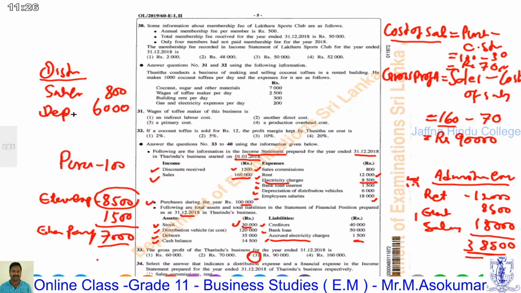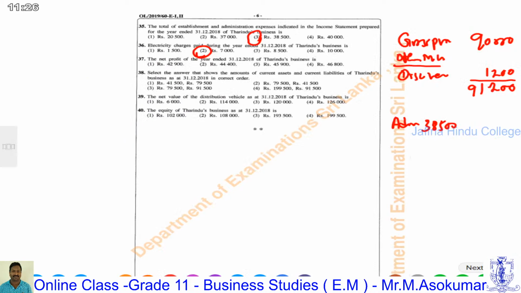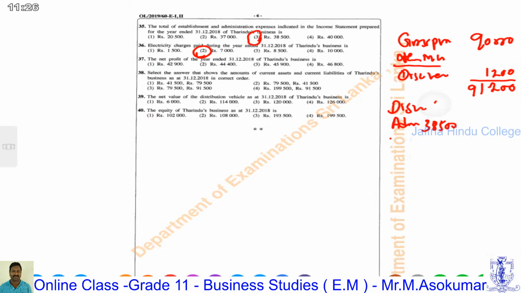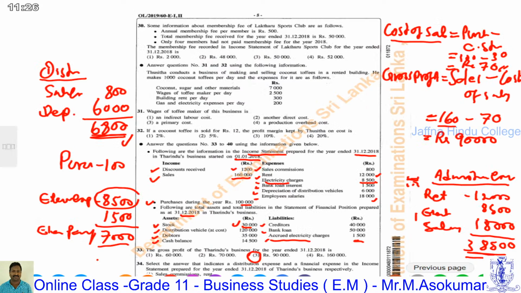Then we will check if there is any other information. No one. Therefore, totally 6,800 in distribution expenses.